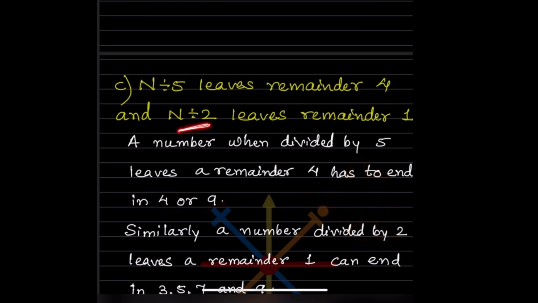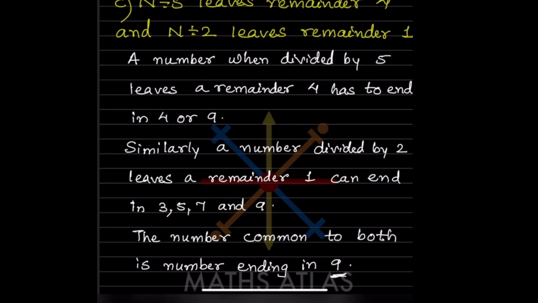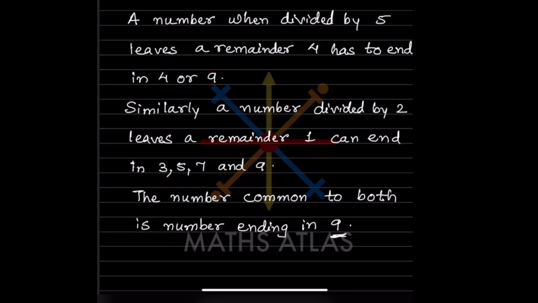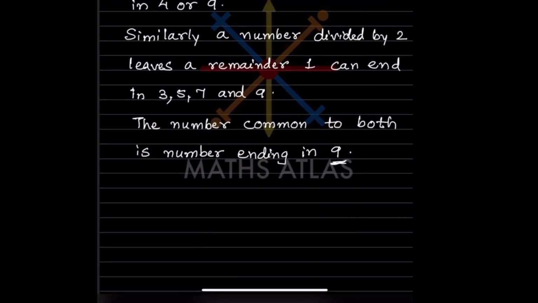And if it is divided by 2, similarly a number leaving a remainder of 1 ends with 1, 3, 5, 7 or 9. Now you can see what is common in both: the number 9. So the number common to both is a number ending in 9. So the answer should be 9.